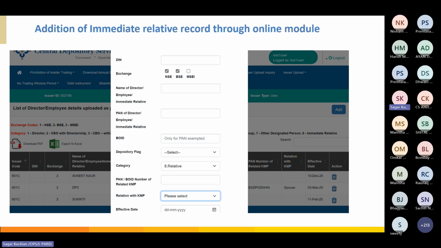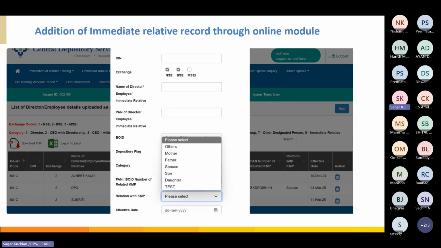So when you click on relative, the pop-up will expand and it will ask you the details of the designated person who is related to that particular immediate relative. So you have to enter the PAN number of that particular designated person who is the relative of that PAN, and click on submit.